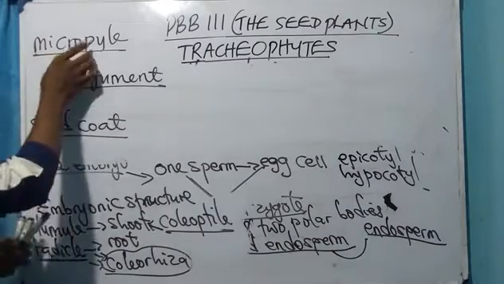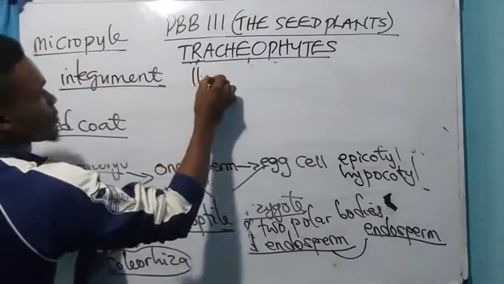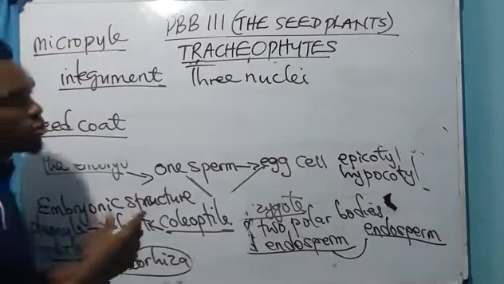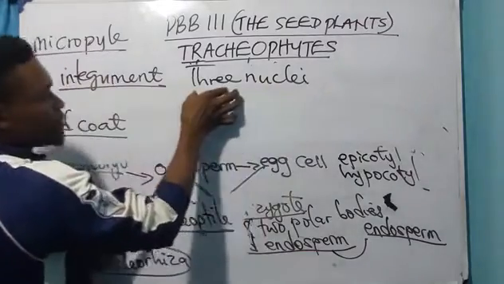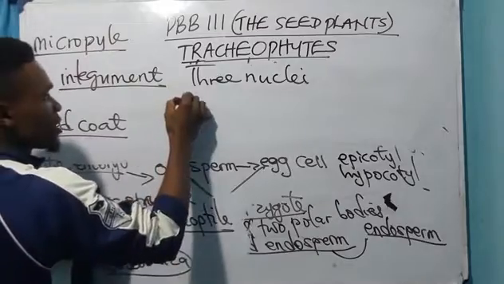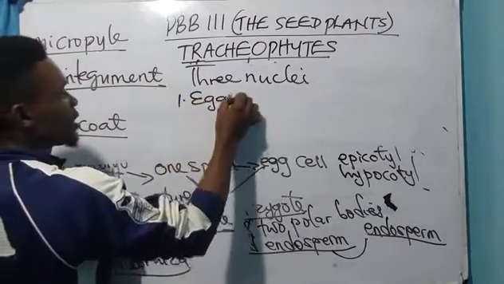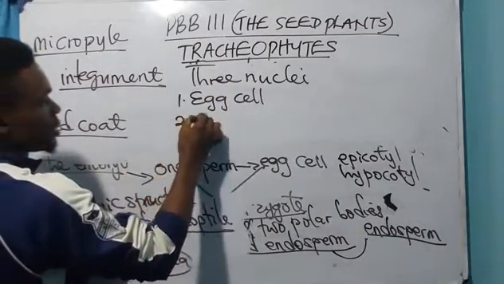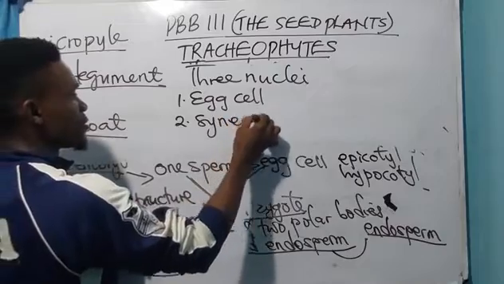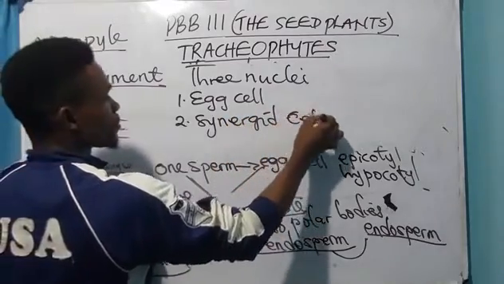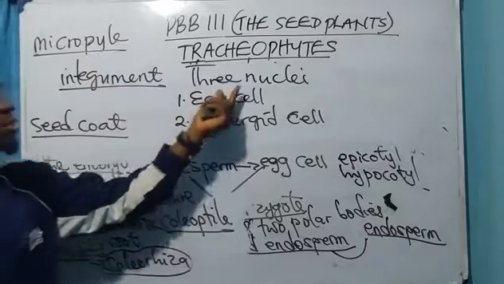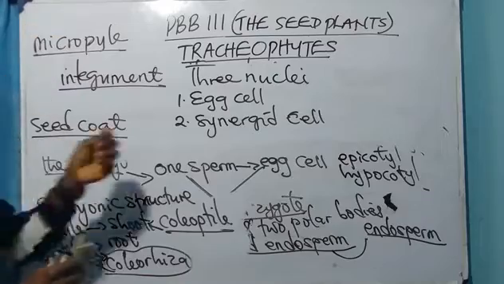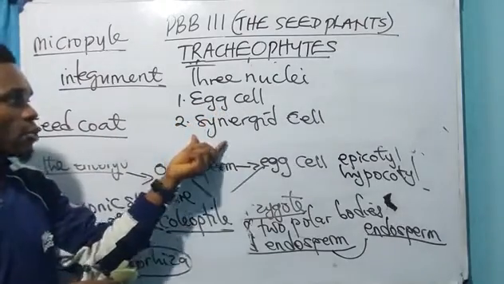In the micropyle, there are 3 nuclei. In the micropyle, there are how many nuclei? There are 3 nuclei. Of these 3 nuclei, one is the egg cell. While the other 2 are called what? The synergid cells. One of these 3 nuclei found near the micropyle is the egg cell, while the other ones are called synergid cells.